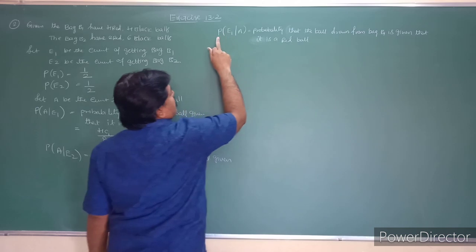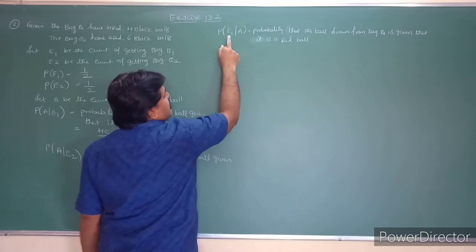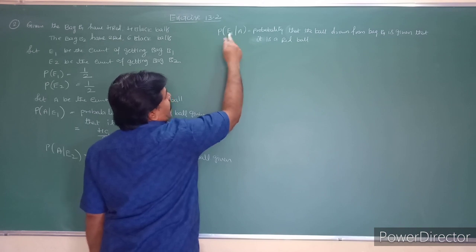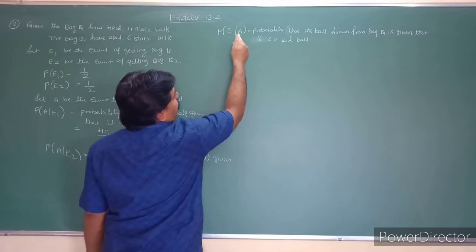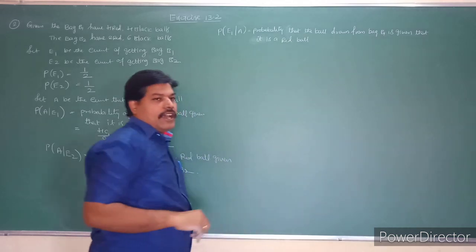See, probability of E1 given A. What is E1? The first bag. Given that the ball is a red ball.